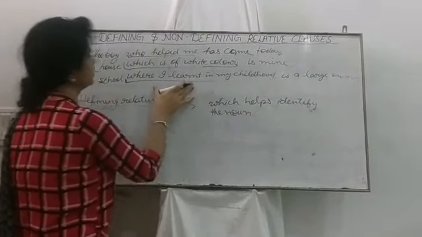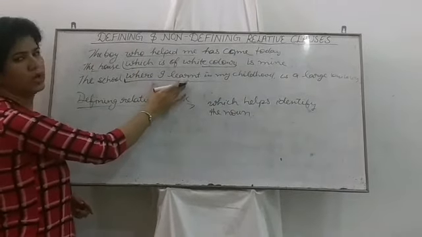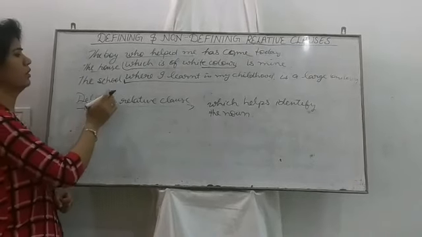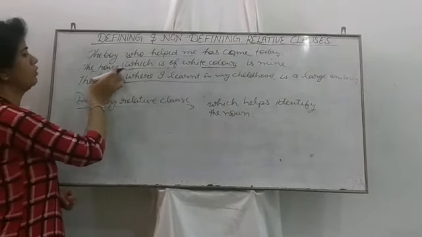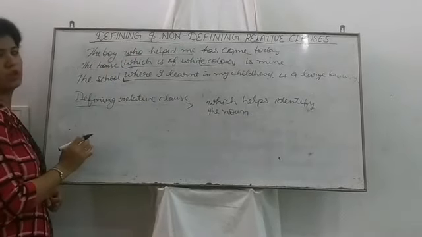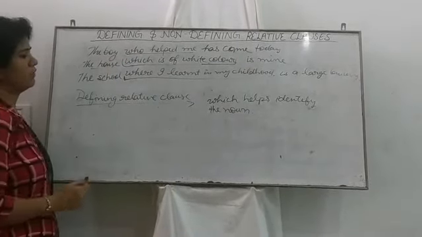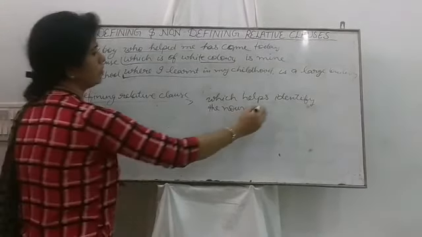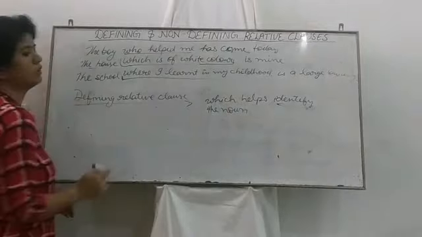Without that clause, we would not be able to identify that noun, about which school I am talking, about which house I am talking, and about which boy I am talking. These are all defining relative clauses. We can identify the noun by this relative clause.